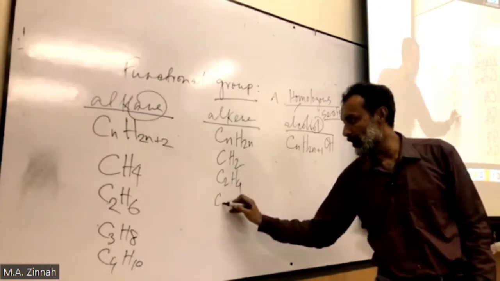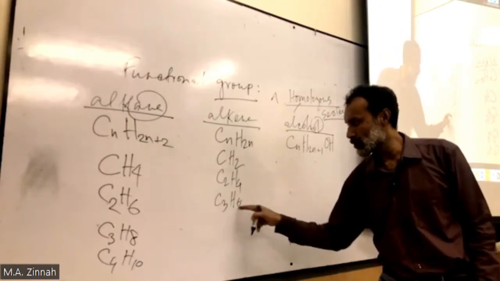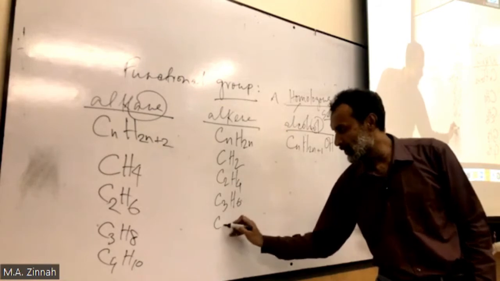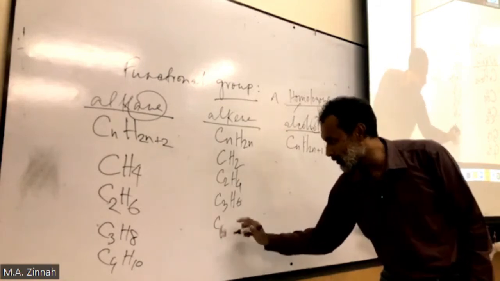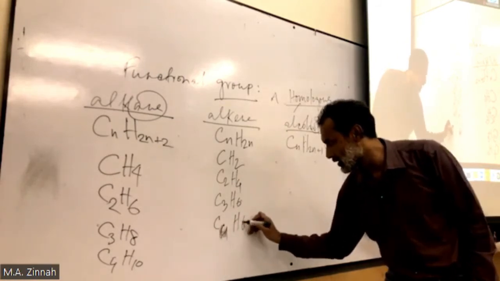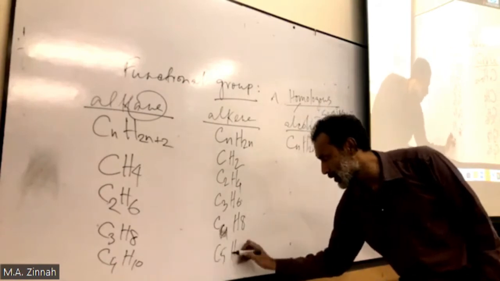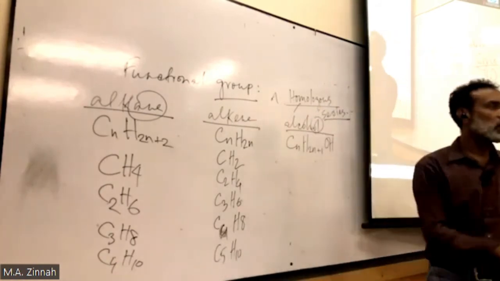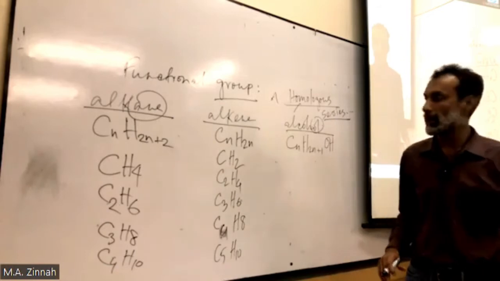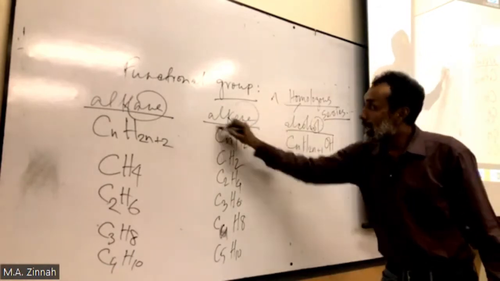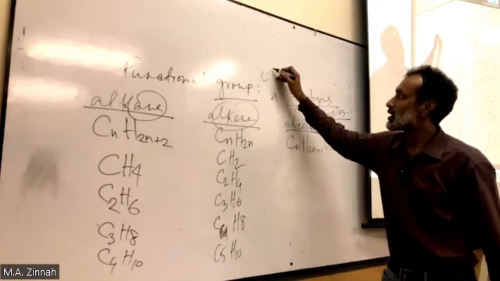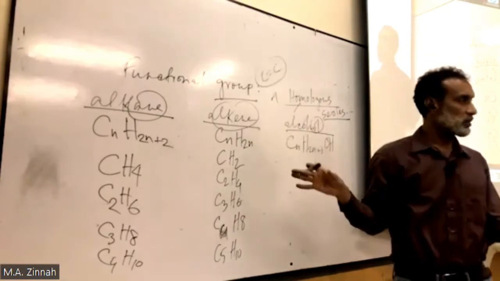If n equals 3, C4H8... look at the doubling. If n equals 4, this will be 8, if 5, this will be 10, right? Everybody clear? Here in alkene, there must be a carbon-carbon double bond to be an alkene. This is the functional group.